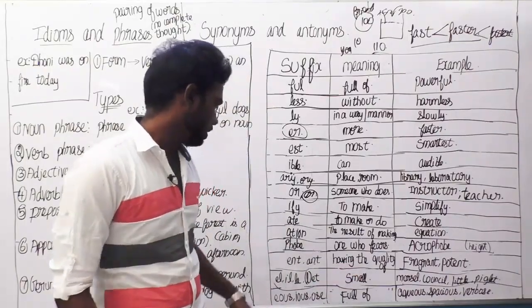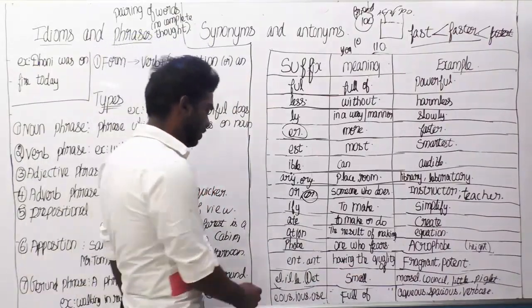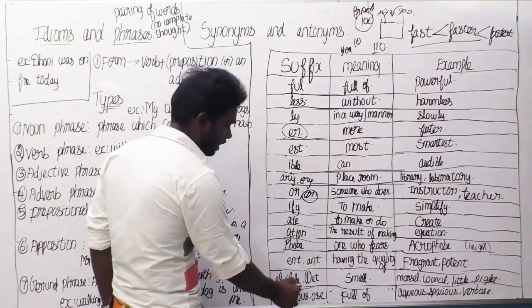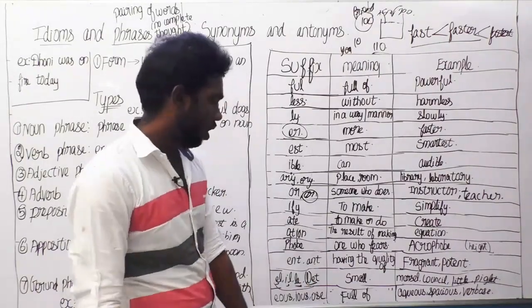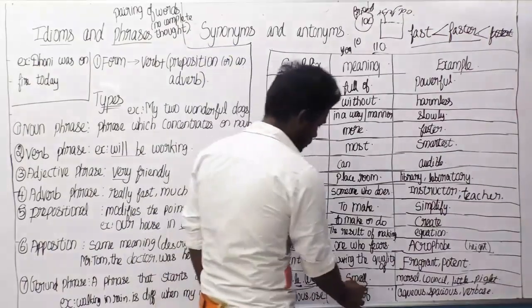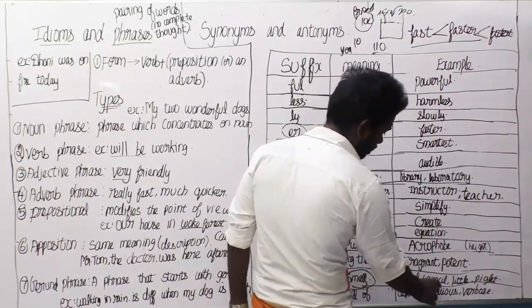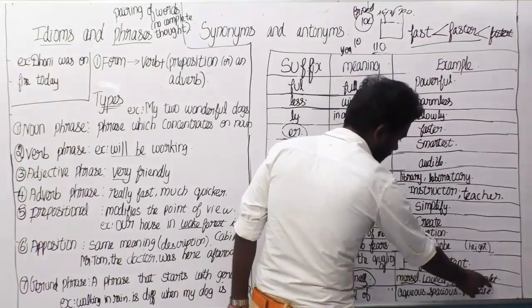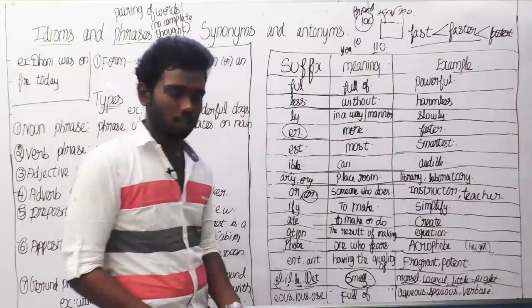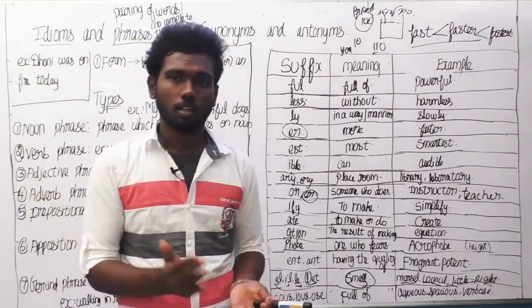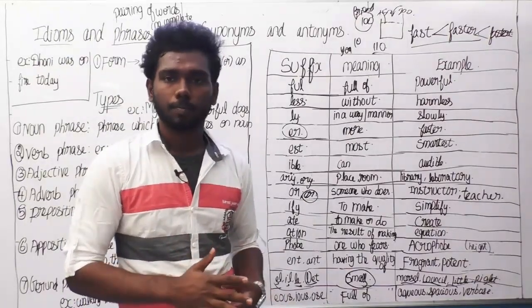So, the next thing is a word ending with the suffix el, il, le, let. The meaning of all these is small only. For example, morsel, council, little, piglet. Piglet is a kid of a pig.